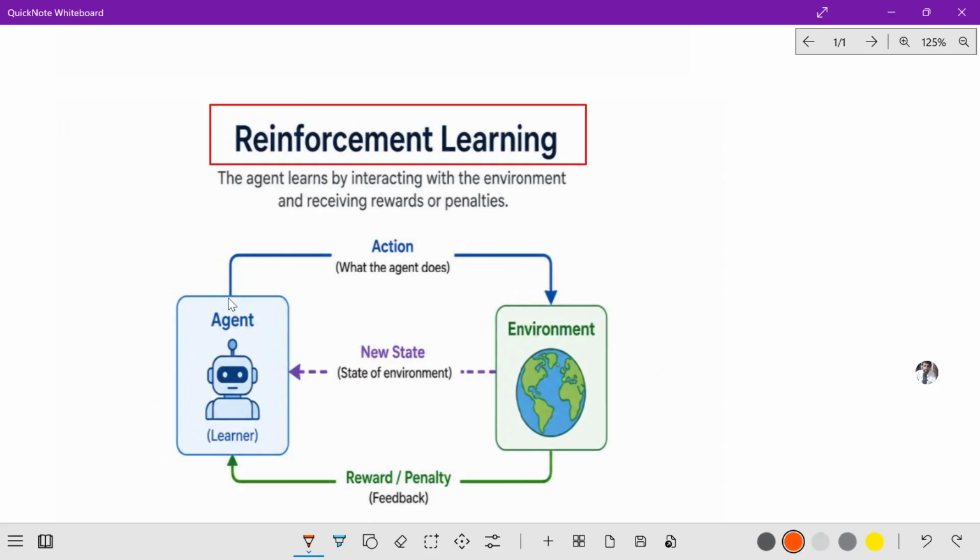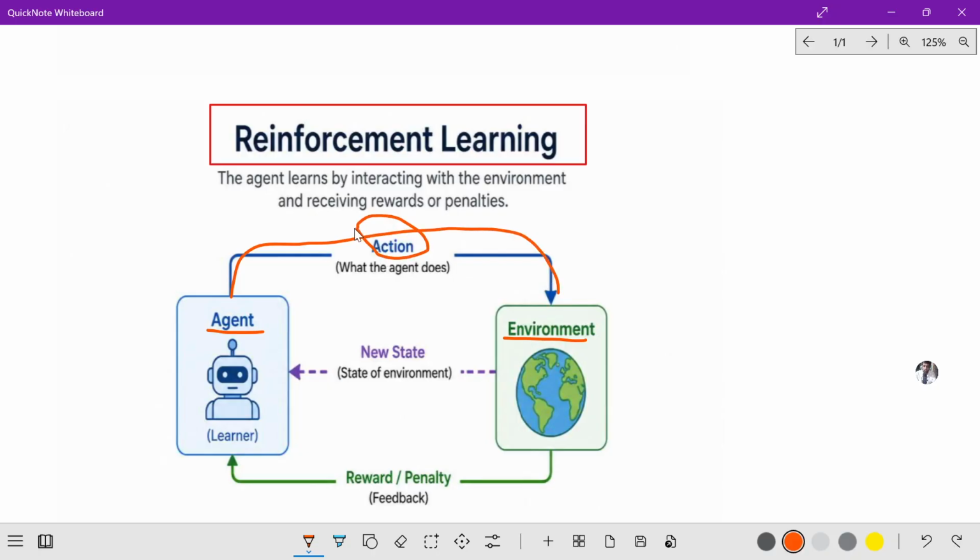Agent and environment, there are 2 major things. One is the agent and the second is the environment. Here the agent is interacting with the environment by some action.